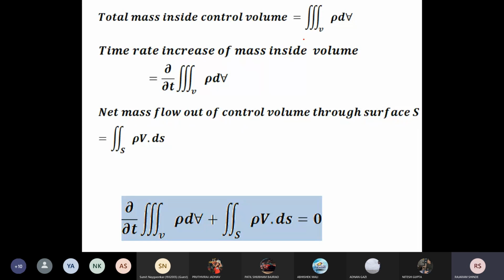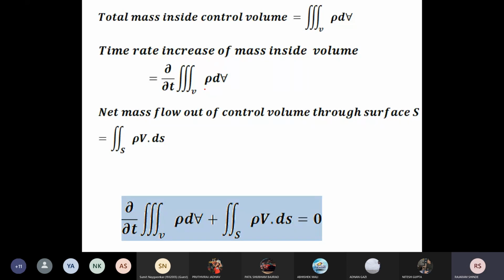You see, the total mass inside the control volume is rho dv, a triple integration, and the time rate of increase of the mass inside the volume, that is the rate of accumulation of the mass, is equal to the derivative of this integration over time.